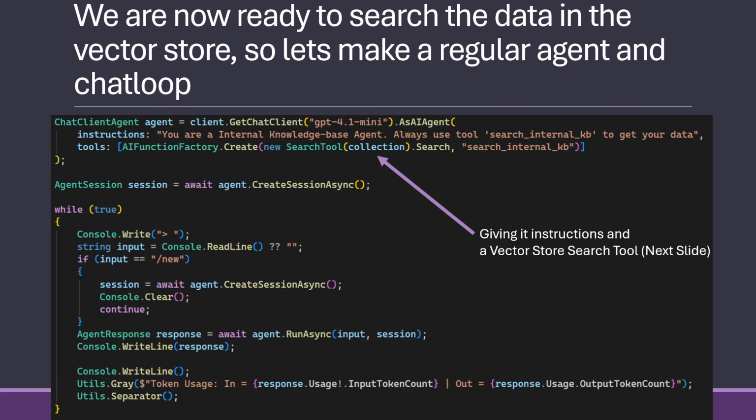So now we're ready to do our search in the vector store, and we do that by making a regular agent and a regular chat loop that we have seen for the rest of this system. So we give it an instruction that it's an internal knowledge base agent, and it should use a tool to get its data. We are making one tool, and that is the search tool that we give the collection of the vector store. Next slide we'll see that tool. But beyond that, it's exactly the same as if we called the get person tool or the change color tool. We don't need to do anything further than that.